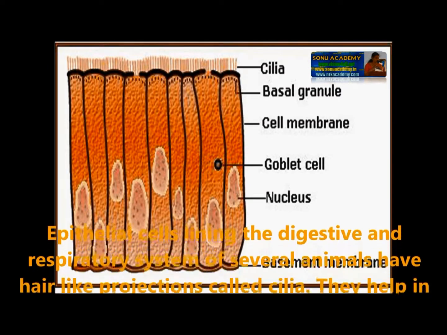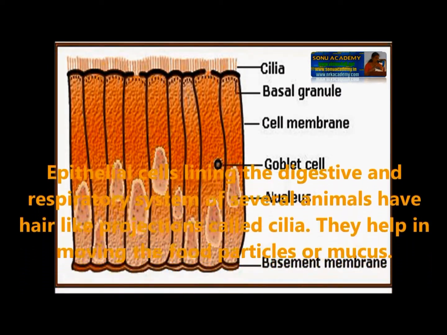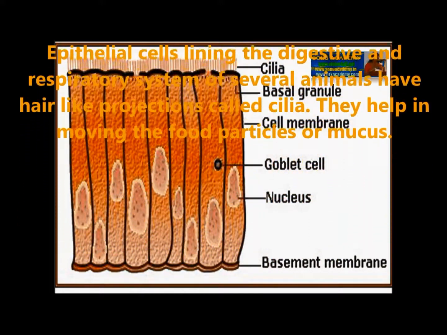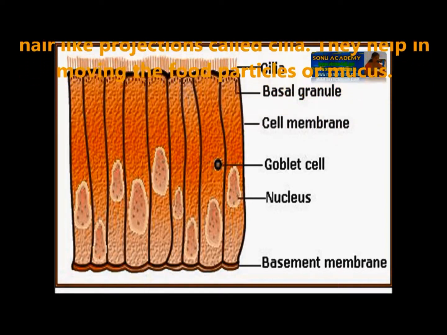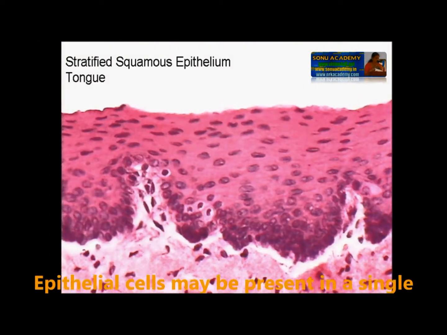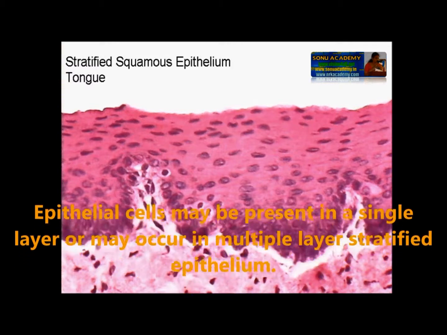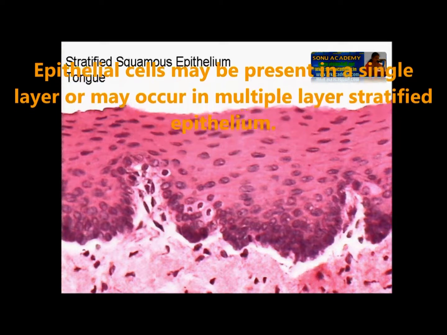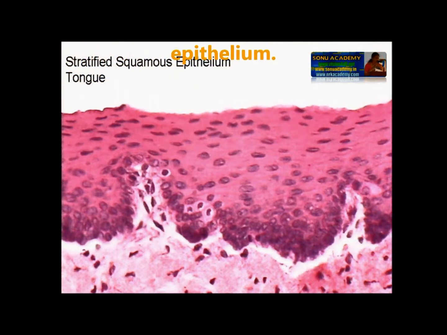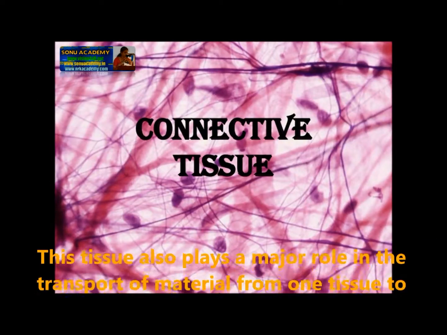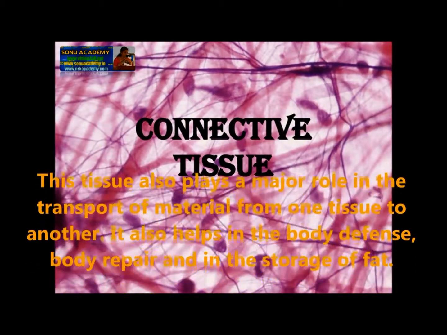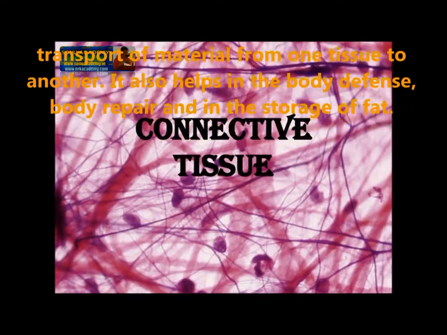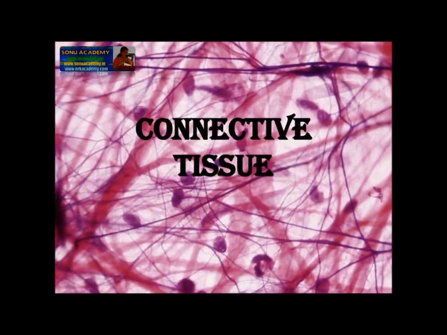Epithelial cells lining the digestive and respiratory systems of several animals have hair-like projections called cilia. They help in moving food particles or mucus. Epithelial cells may be present in a single layer, called simple epithelium, or may occur in multiple layers, called stratified epithelium. Connective tissue. Connective tissue helps in binding the other tissues and organs together and provides a framework and support to various organs in the body.